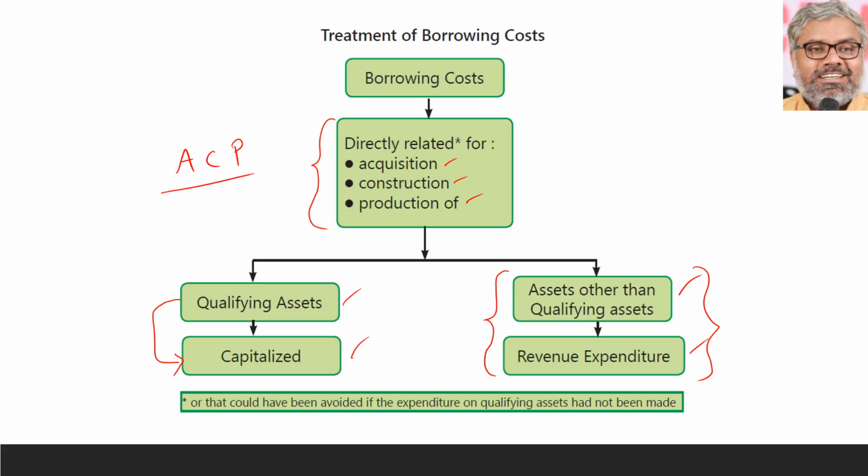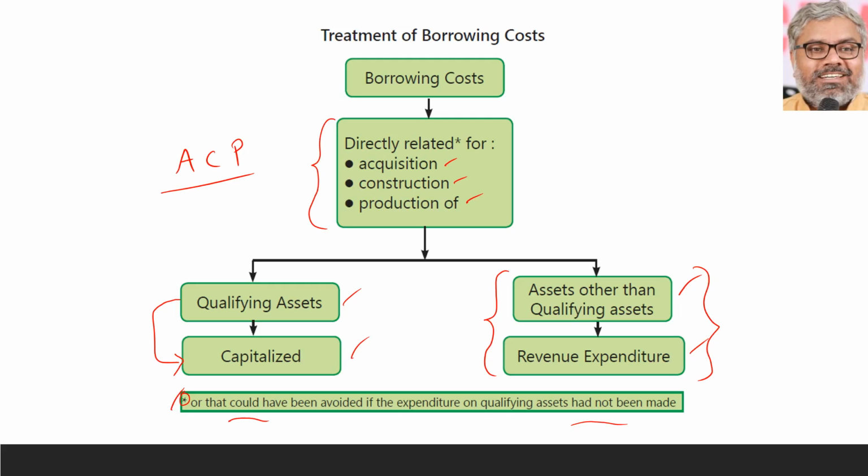Of course, should the borrowing costs directly relate to the acquisition, construction and production? Not necessarily so directly related. There is another point also which is a special case. The borrowing costs which could have been avoided if the expenditure on qualifying asset had not been made. That also can be understood as if they are directly related to that.